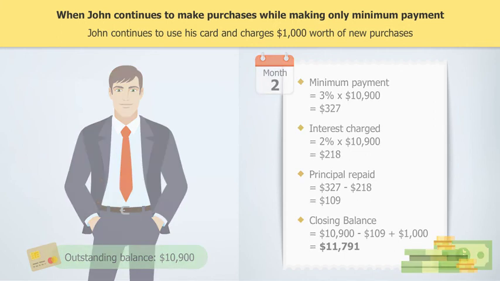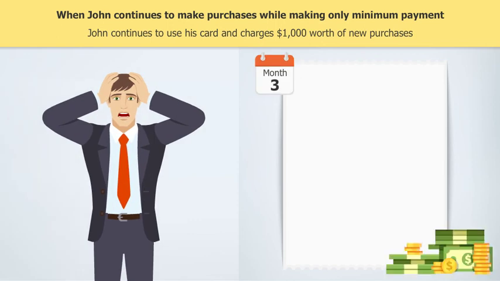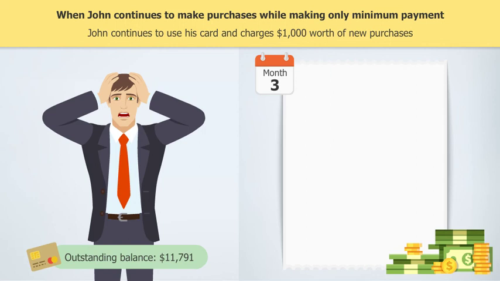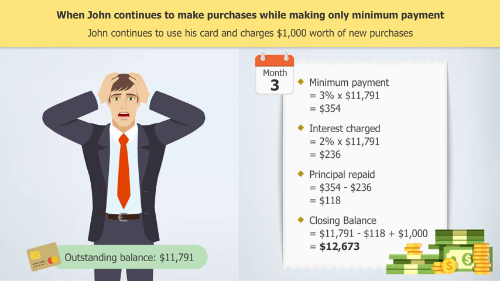$11,791. By the third month, John's outstanding balance in his credit card account has increased to $11,791. During the month, he continues to use his card and charges $1,000 worth of new purchases. Again, he makes only the minimum payment, which amounts to $354. After deducting for interest, the principal repaid is actually $118. Adding the amount from his new purchases, John's closing balance for the month is now